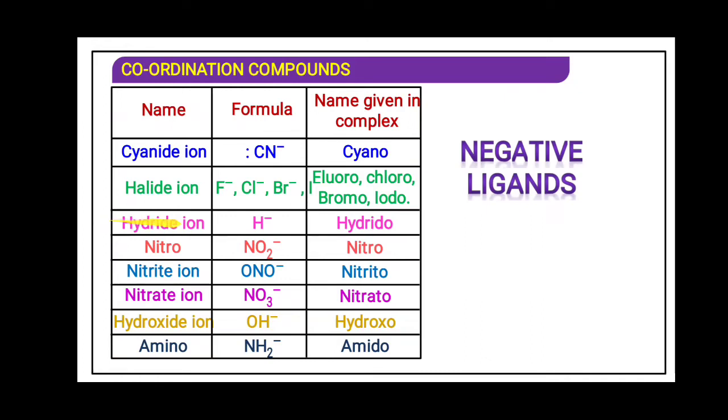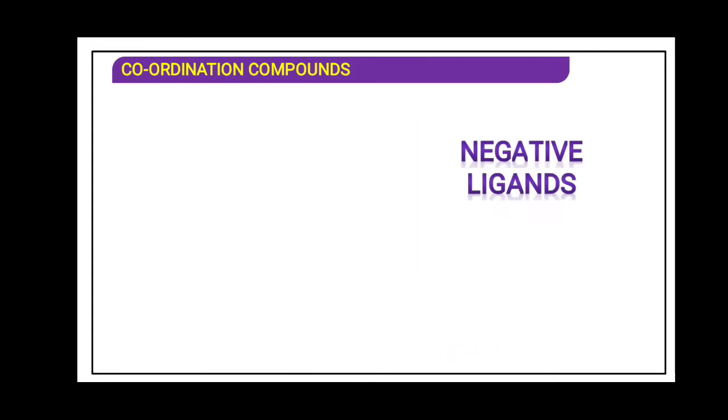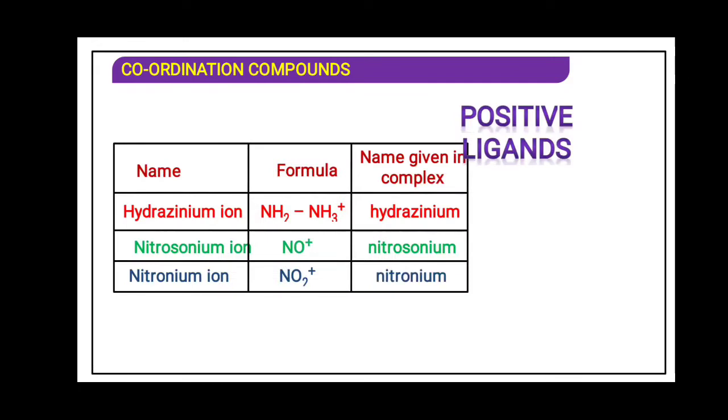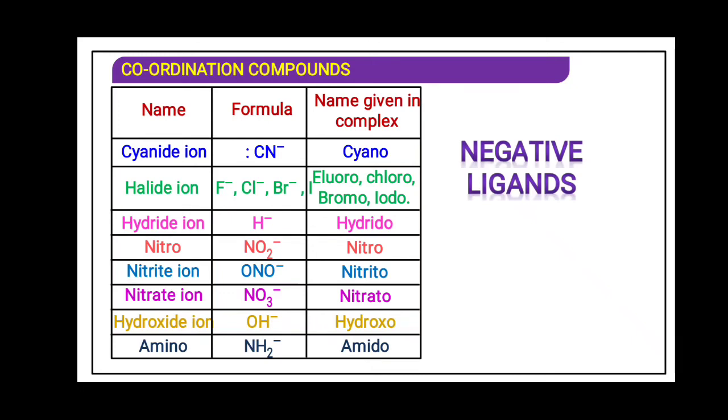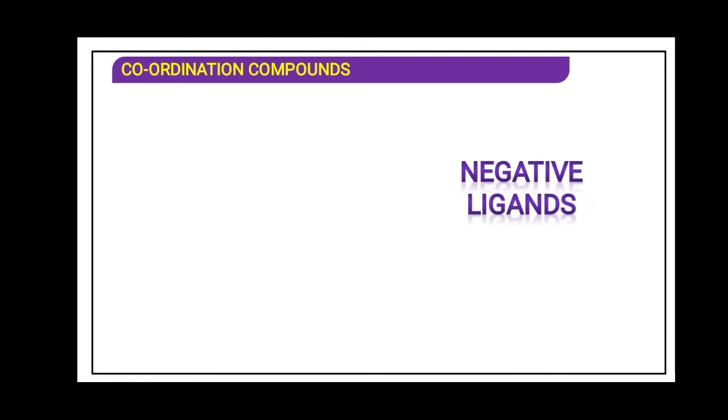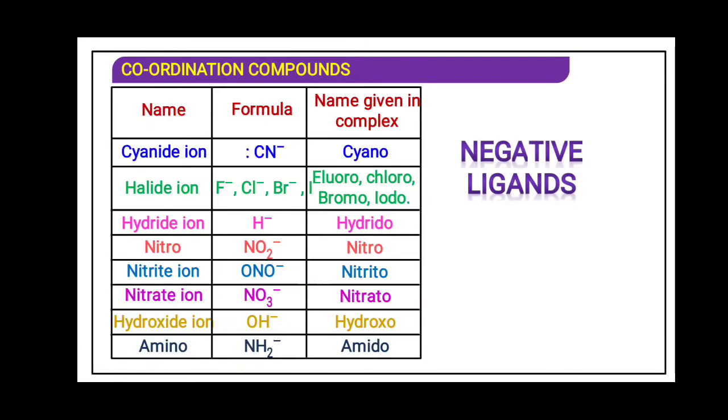But in the case of hydride only E is replaced. That is the exception case, you have to remember. Amino NH2 minus is written as amido, this is also an exception case you have to remember.